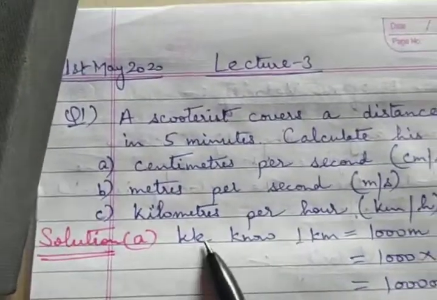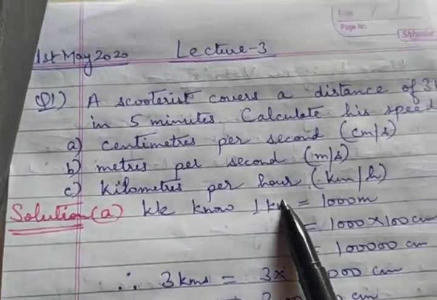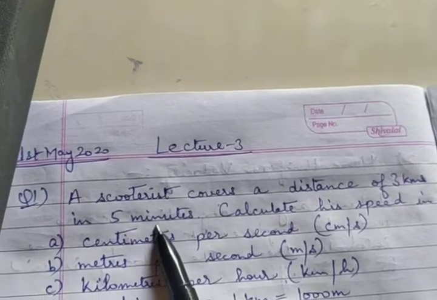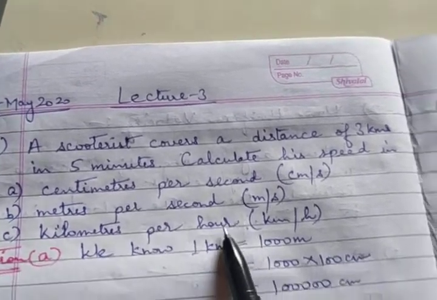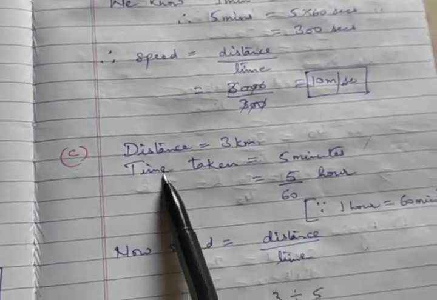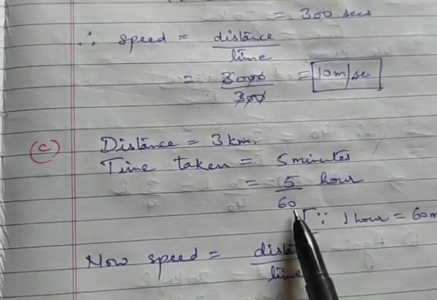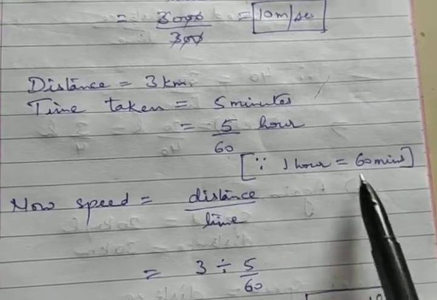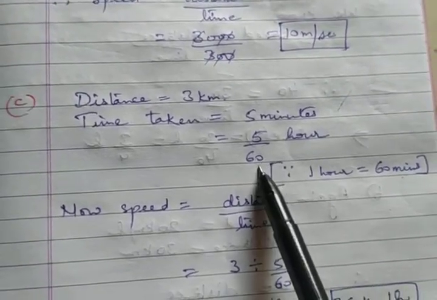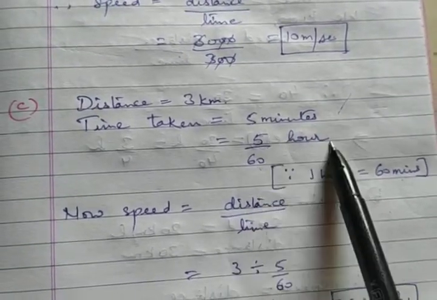Now, third is kilometers per hour. Distance is already in kilometers, so nothing to be done here. But time is given in minutes, so this we are going to convert into hours. Time to be converted into hours will be divided by 60 because in 1 hour how many minutes are there? 60. So vice versa we have to convert into hours. That means we will divide it by 60. So I get 5 by 60 hours.